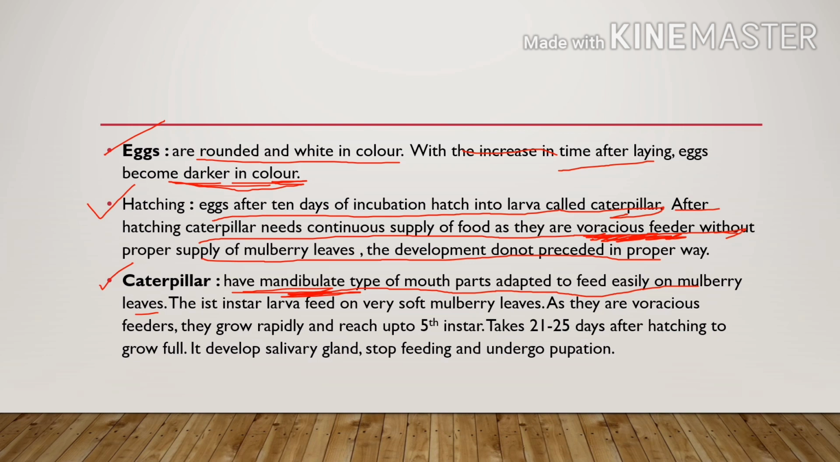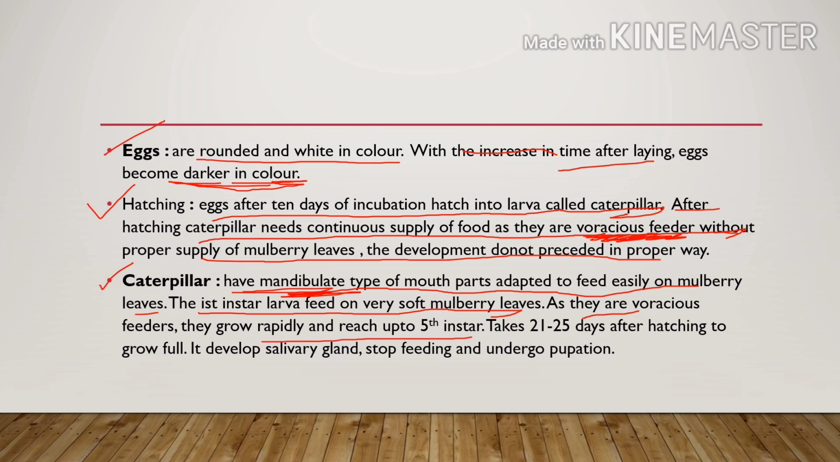The first instar larva feeds on very soft mulberry leaves, as they are not able to feed on the hard leaves because they have a fragile body, or they do not have that strong a body part to feed on hard leaves, right? As they are voracious feeders, they grow rapidly and reach up to the fifth instar.